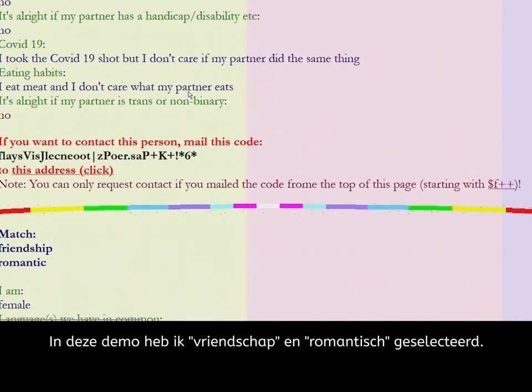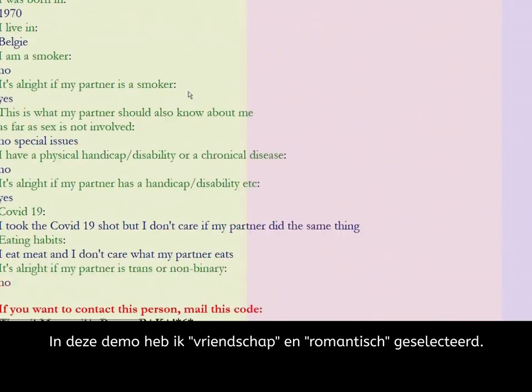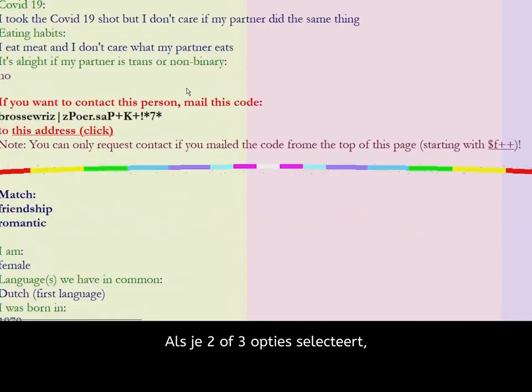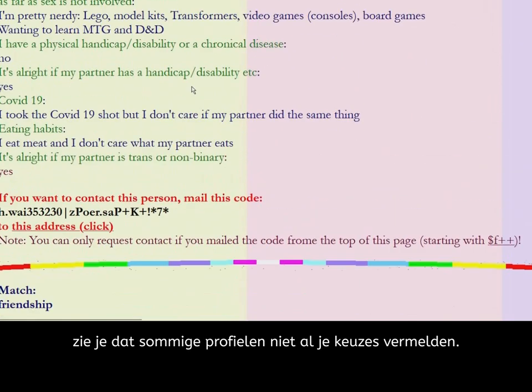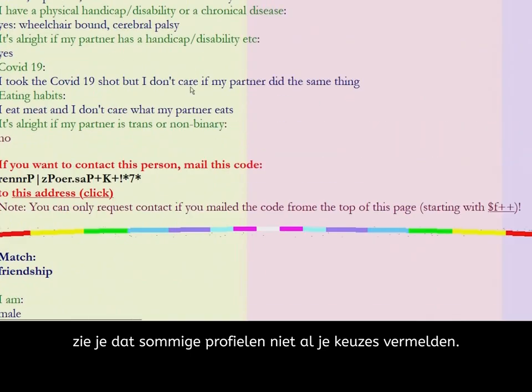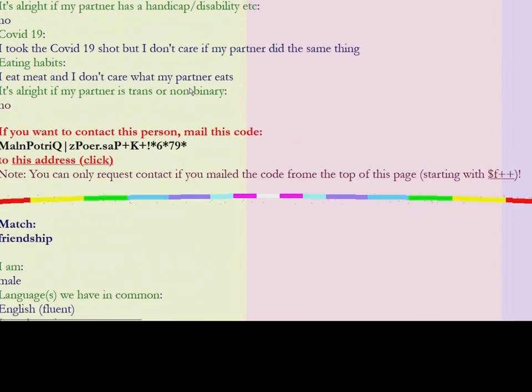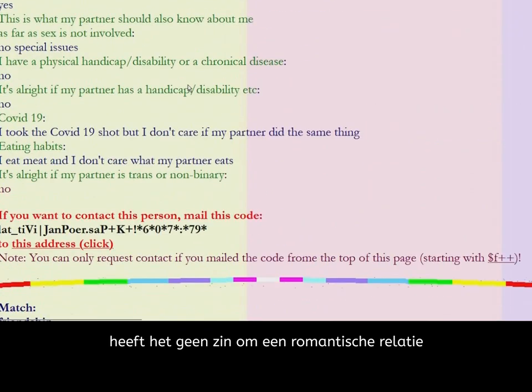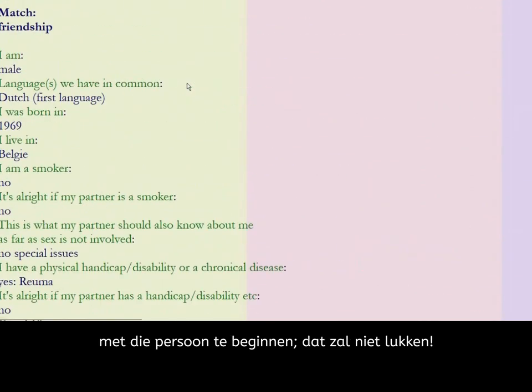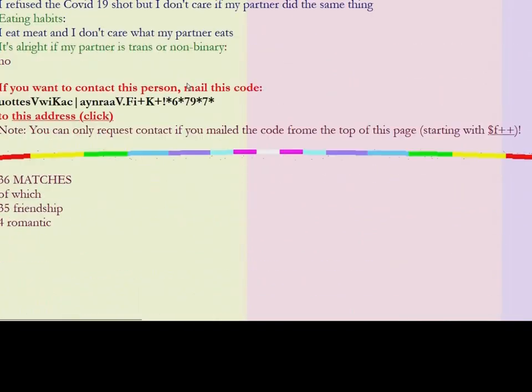In this case I selected friendship and romantic. If you select 2 or 3 options, you'll see that some profiles shown mention less than all of your choices. In my case, if the match is friendship only, it's no use trying to start a romantic relationship with that person, it won't work. At the very end you see how many matches there are.